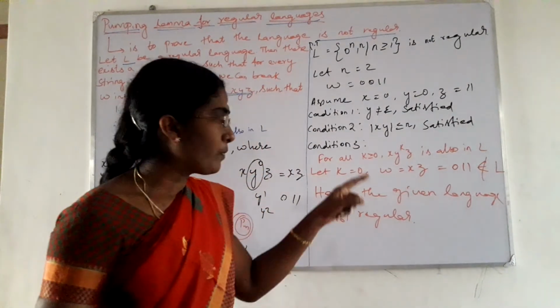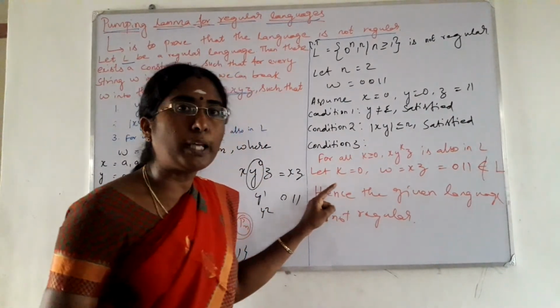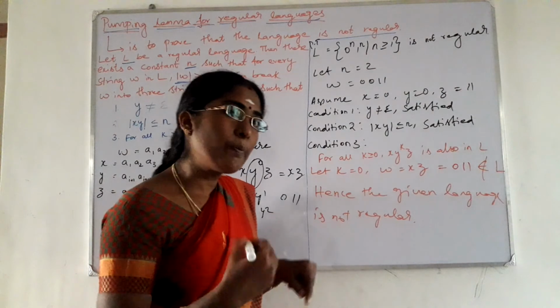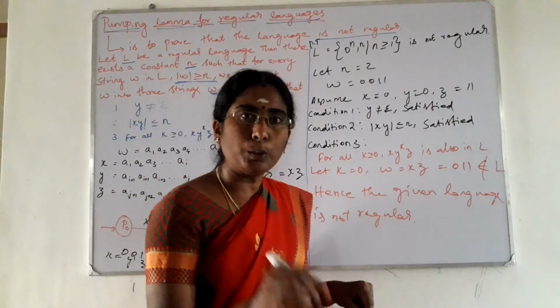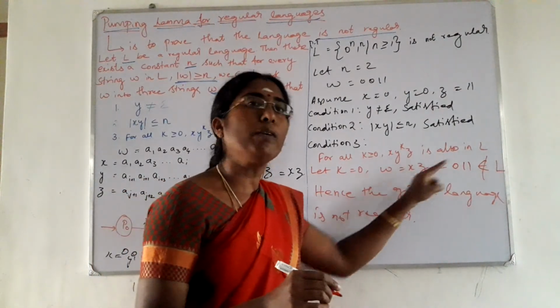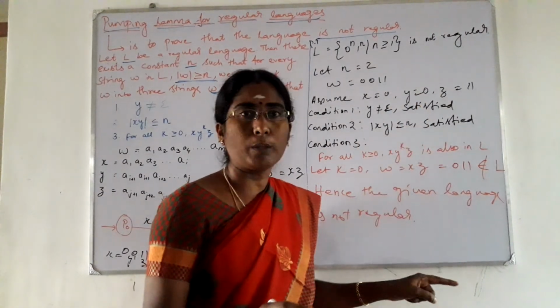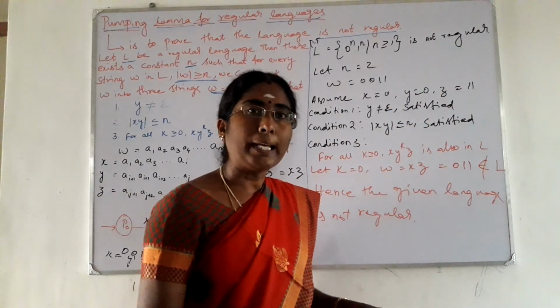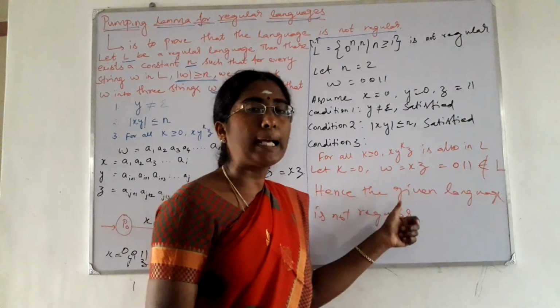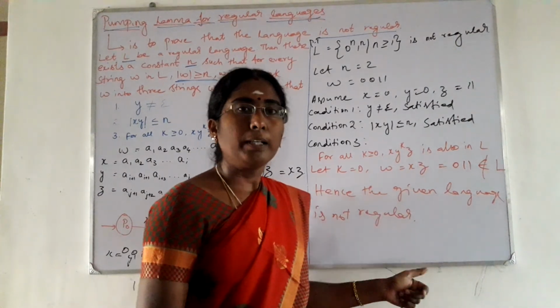If the condition is satisfied for k is equal to 0, then next we have to try for k is equal to 1. If k is equal to 1, what will happen? That string will either belong to the given language or not. Like this we have to prove that the given language is not regular. Right? Thank you.